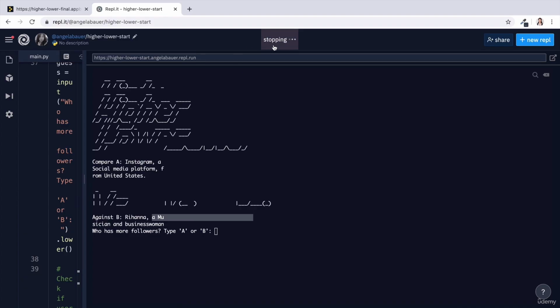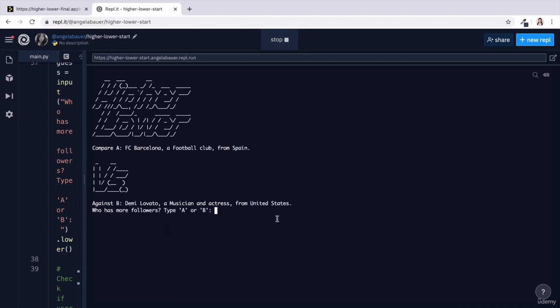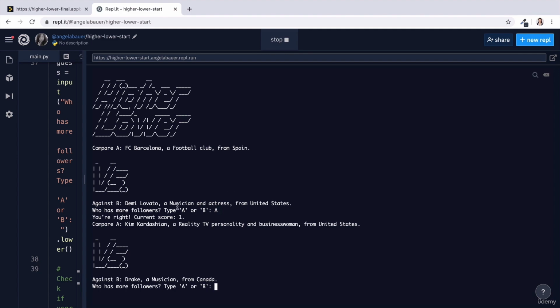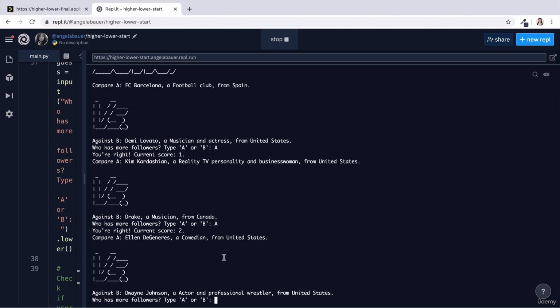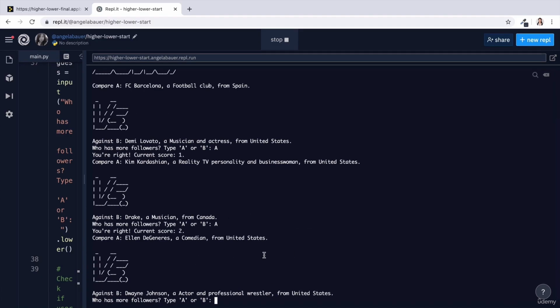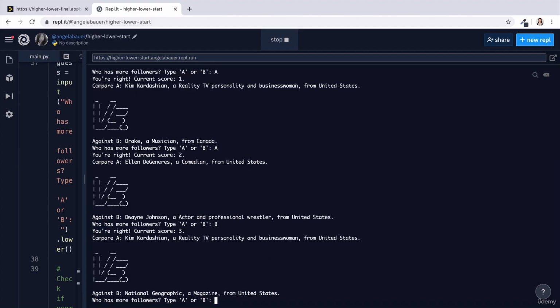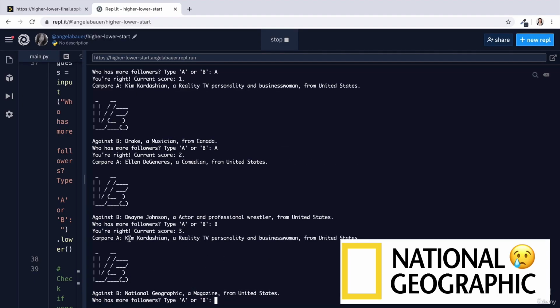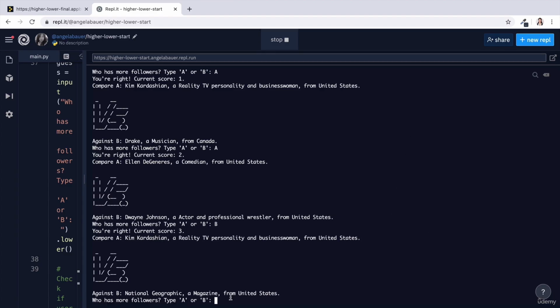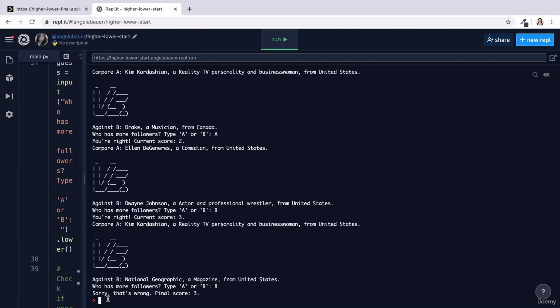Now let's try and run the game and see if we can get our loop to repeat itself. I'm going to choose A, and you can see "you're right, current score is 1," and now it's telling me to compare A, which is a new random person, against B, a new random person. As long as I get it right, it will allow me to keep playing the game. But as soon as I get it wrong, so I'm pretty sure that National Geographic sadly doesn't have as many followers as Kim Kardashian, so I think this is going to get me to exit the game. "Sorry, that's wrong. Your final score was 3," and as you can see, my game has now ended.